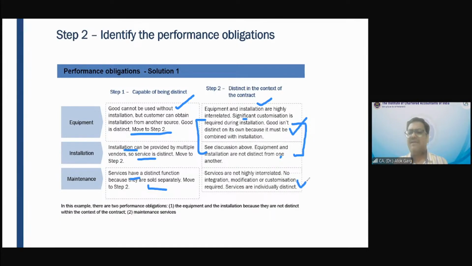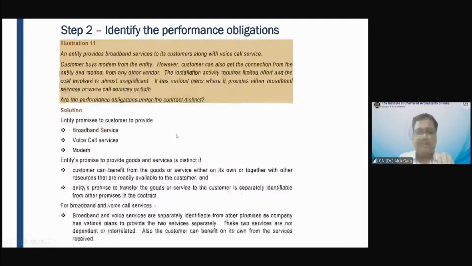And of course, maintenance service is a separate performance obligation, right? So in this example, there are two performance obligations, equipment and installation together, and maintenance, because equipment and installation are not distinct within the context of the contract. On their own, they are distinct, they are separate, but within the contract, they are not separate, right? And the maintenance service. Is this clear to everyone? Yes or no? Yes, sir. I hope it is clear to everyone. Okay. Very good. So now let me discuss one more question.